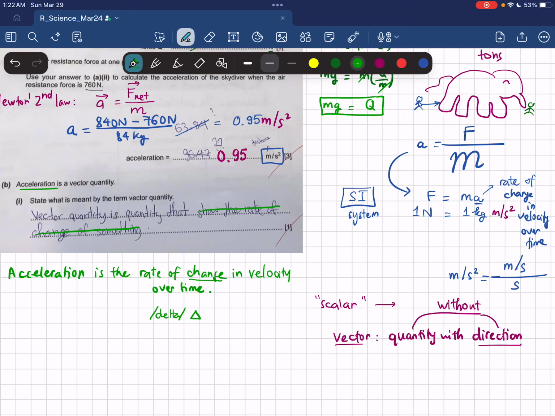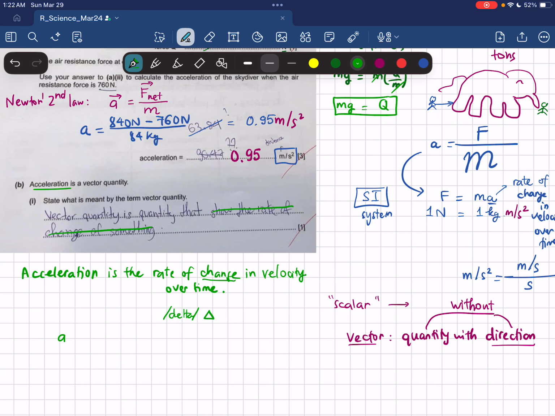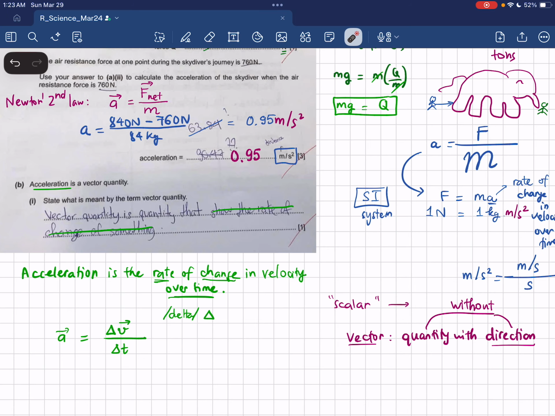Okay, so if you want to define acceleration, then acceleration equals the rate of change, rate meaning over time, divided by time, and that's the change in velocity. So this is the definition of acceleration. But in this question, they didn't ask us to define acceleration, right? No, they asked for vector quantity only. So how can we define vector quantity?